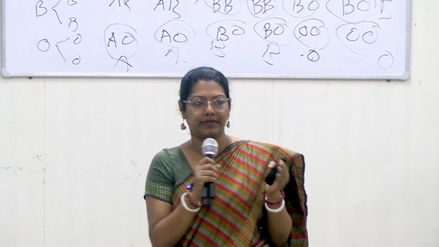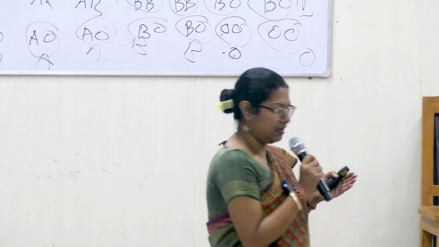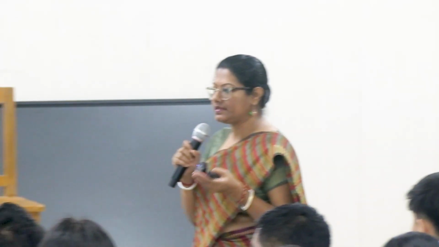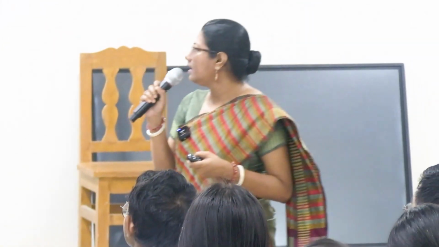Then we should take all the necessary steps to prevent any blood donation complications, complications for the donor and most importantly complications for the recipient, because the patient is already in a dire situation. That's why we are giving him blood.